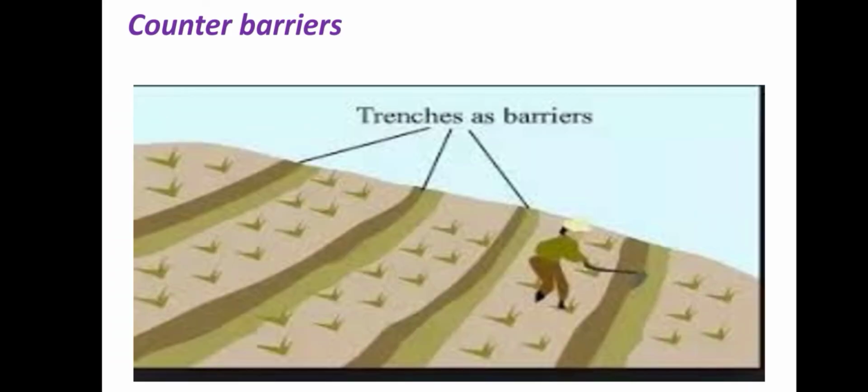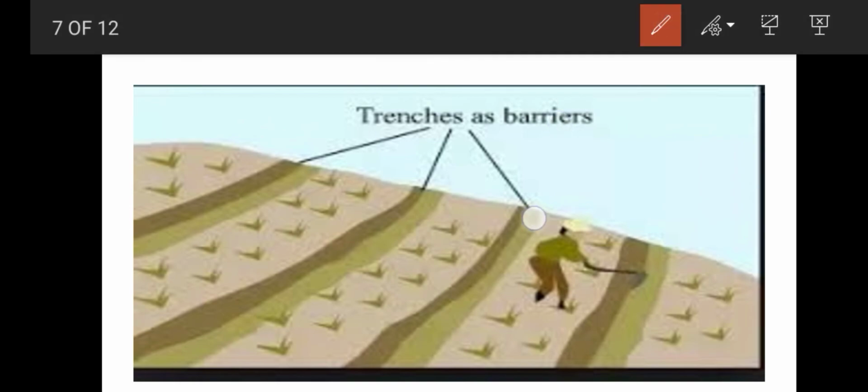And the second method is contour barriers. What does contour barriers mean? Stones, grass, and soil are used to build barriers along the contours. Here trenches are there. What does a trench mean? It is used to collect the water in front of the barriers.